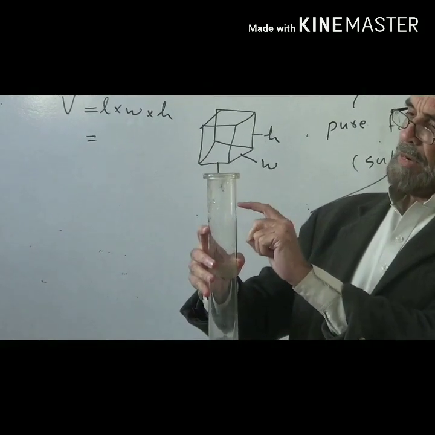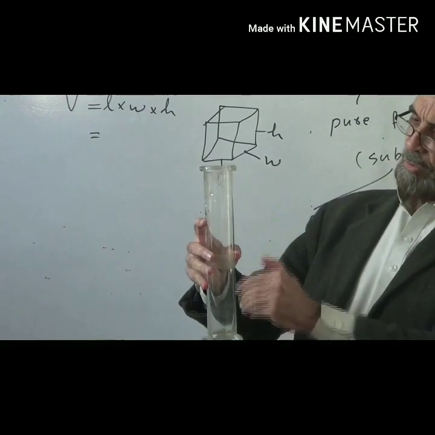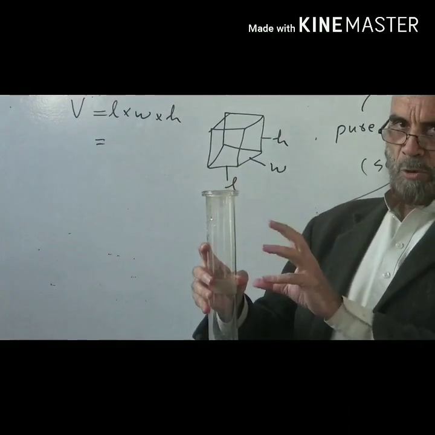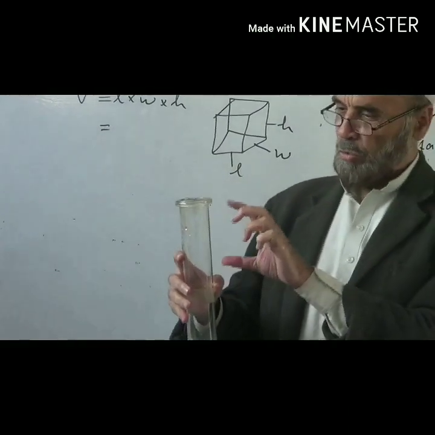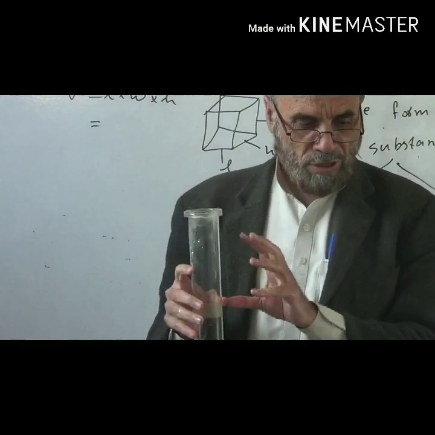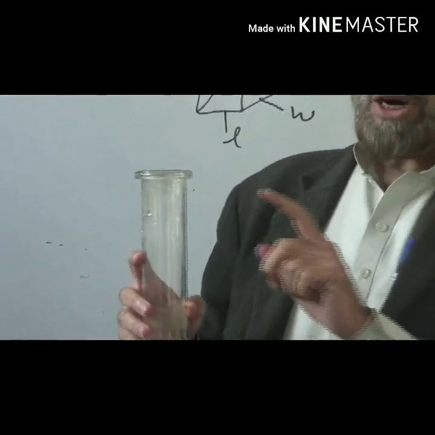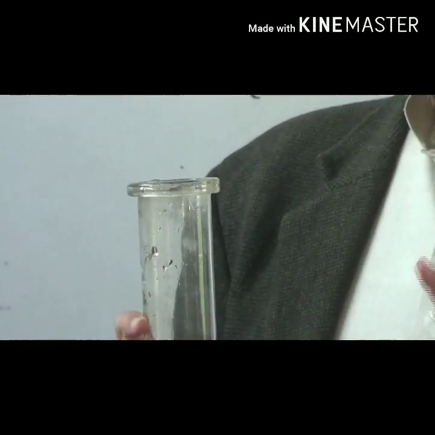So if we mark it with a marker, we can make it in 5 equivalent portions. If we divide it into 5 equivalent parts, each part will have a 20% portion.